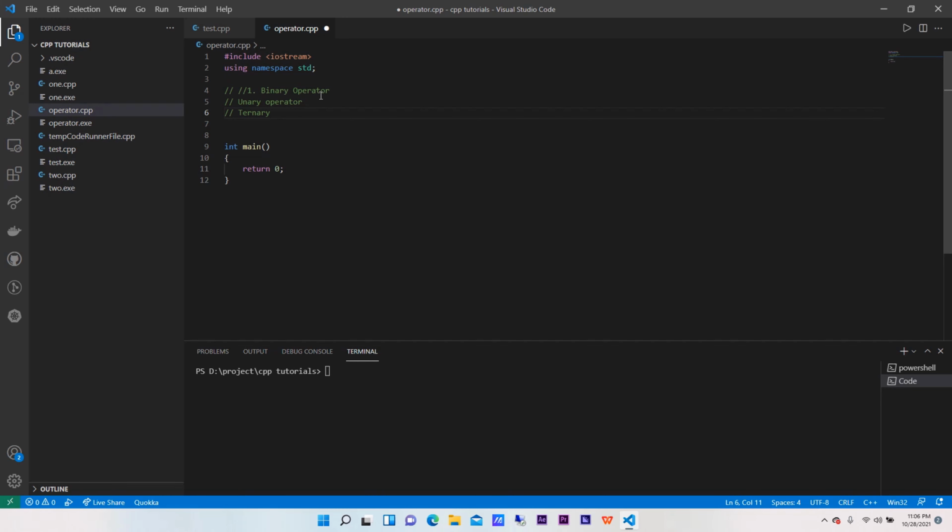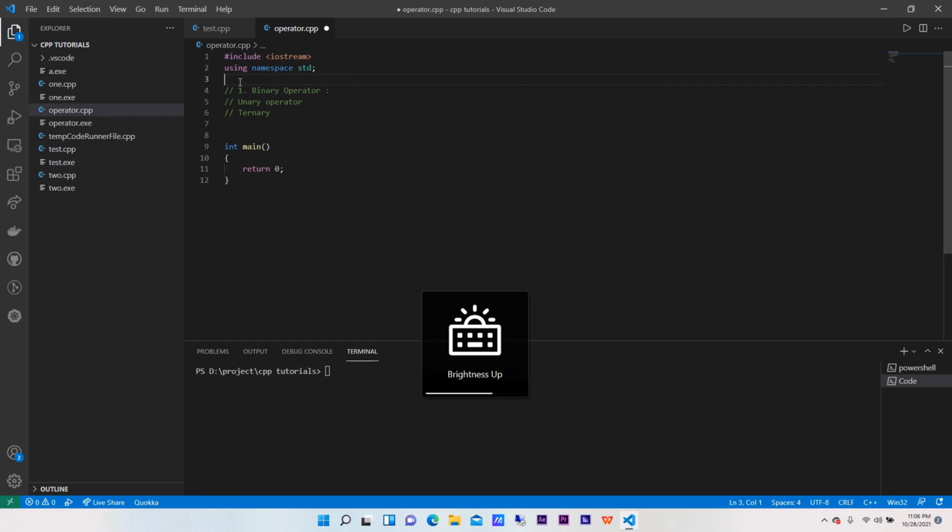Now, what do we mean by binary operator? Binary operators are basically the ones which fall under arithmetic operators, relational operators, logical operators, bitwise operators, or assignment operators. So guys, we have many different types of operator inside binary operator. As I have already mentioned, the broad ways are binary operator, second is unary operator, and the third is ternary operator. Cool.